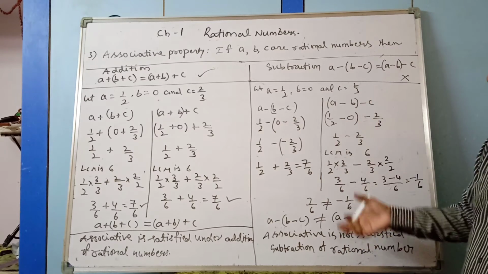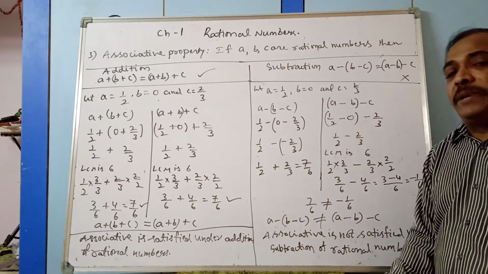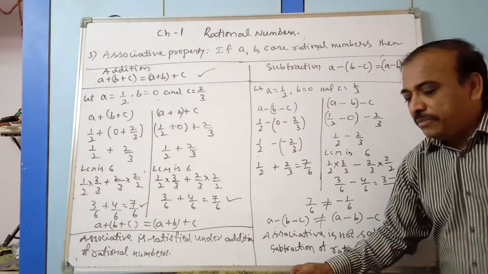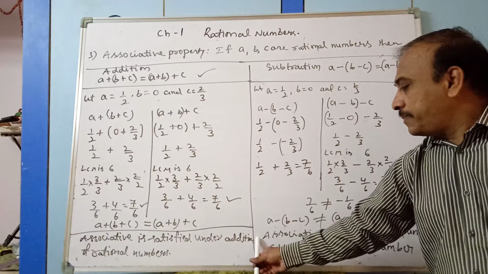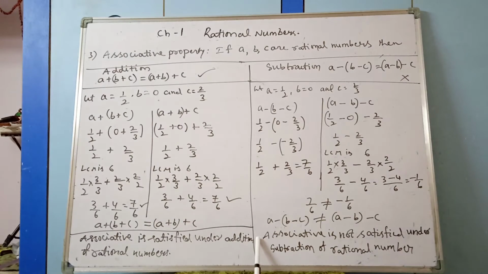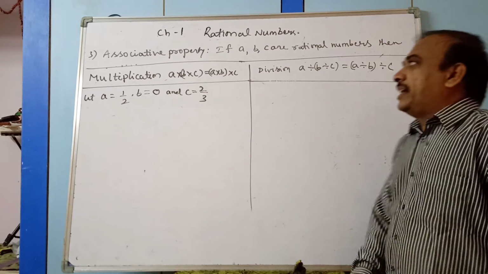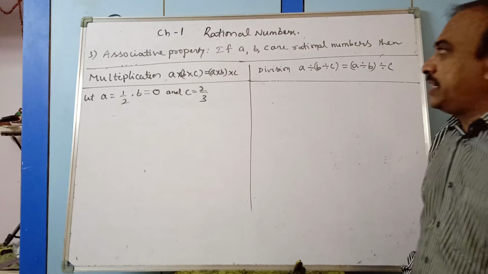Now we see this property under multiplication and division. Associative property under multiplication and division of rational numbers.